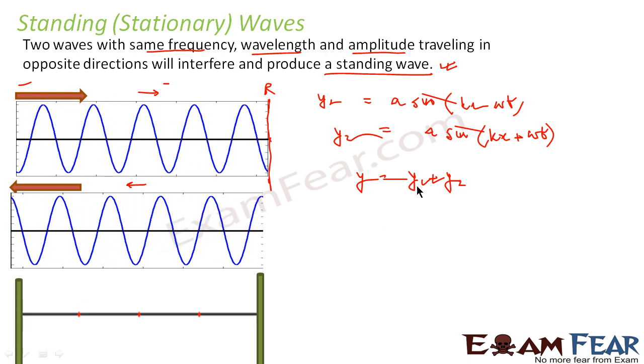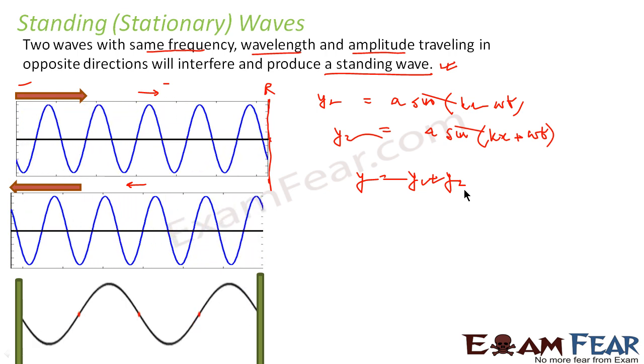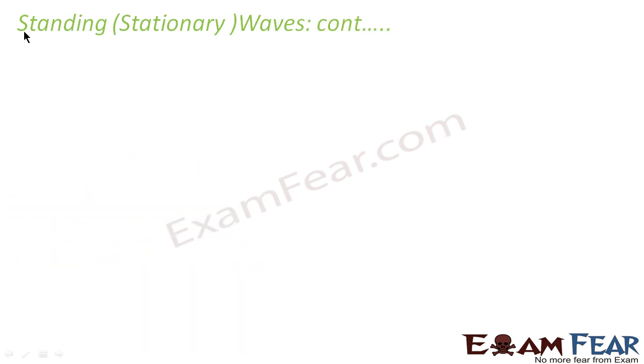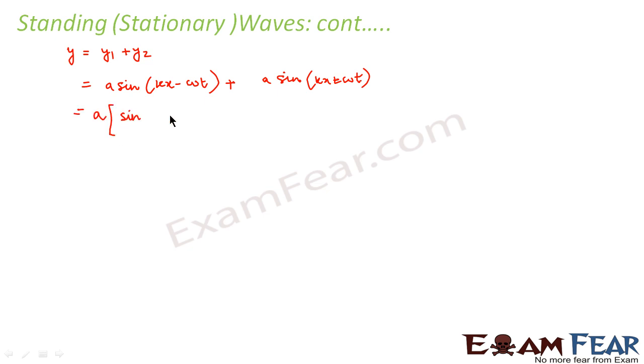So that another wave will be nothing but y1 plus y2. So what will be that wave? Let us look at this. So y will be y1 plus y2. So what is y1? It is a sine kx minus omega t. And what is y2? It is a sine kx plus omega t. So this can be written as a you take common. So you will have sine kx minus omega t plus sine kx plus omega t.